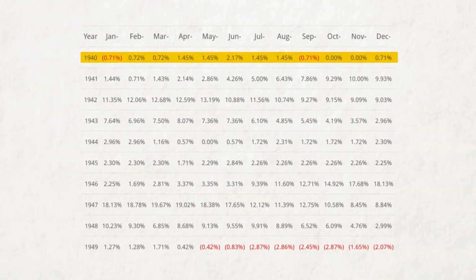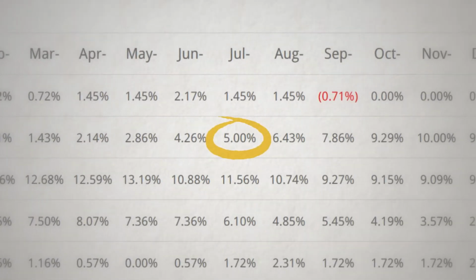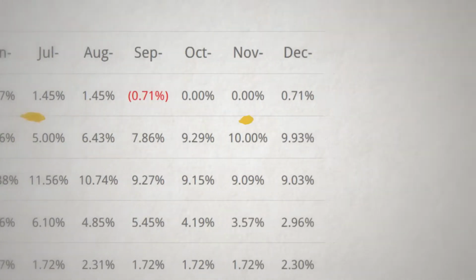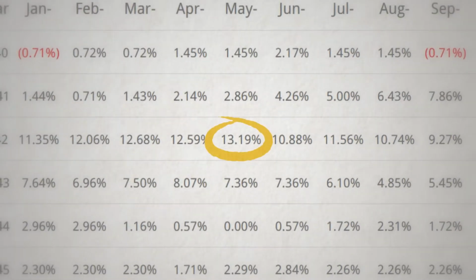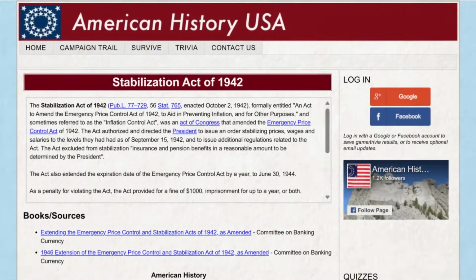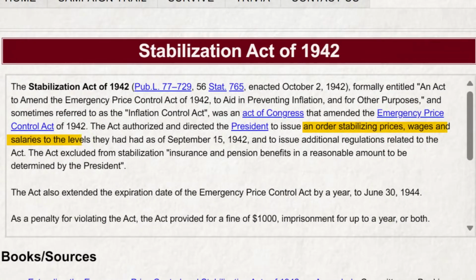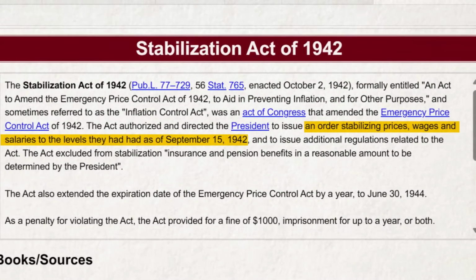Throughout 1940, inflation was almost zero. By July of 1941, inflation had risen to 5%. 3 months later, it had risen to 10%. By May of 1942, inflation was 13%. In an attempt to slow the inflation, FDR asked Congress for the authority to impose wage controls. In response, Congress passed the Stabilization Act of 1942. The Stabilization Act gave the president the power to fix prices, wages, and salaries.